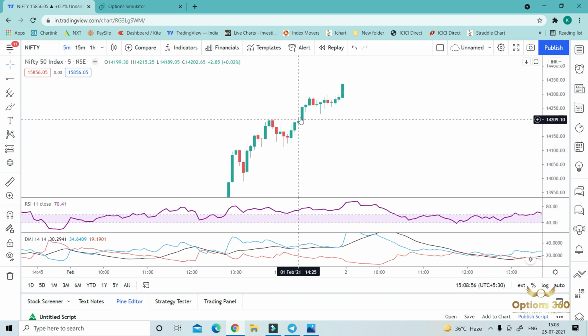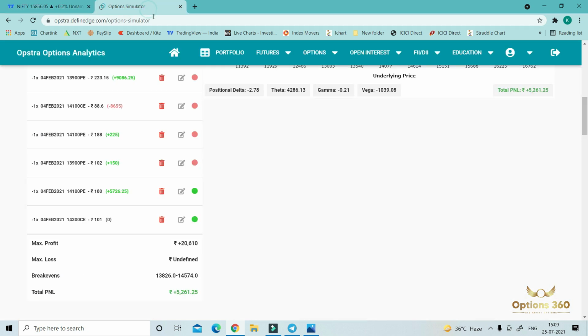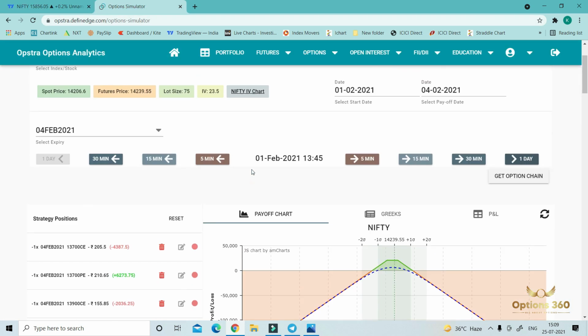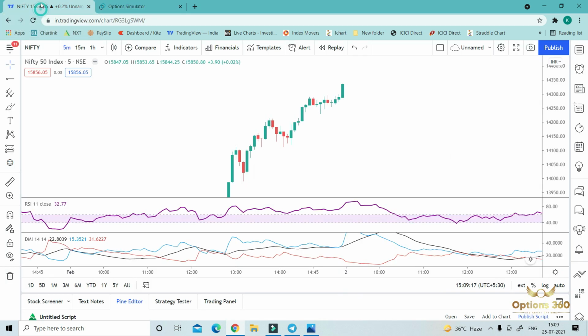Again, the market went up around 285, but still didn't reach 14,300. It means we were safe. So again, 315. Now we have to check our profit around 315, because from 145 to 315 the market didn't touch either side, 14,100 or 14,300.